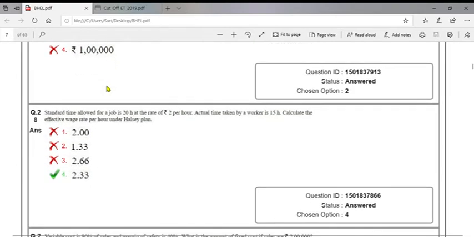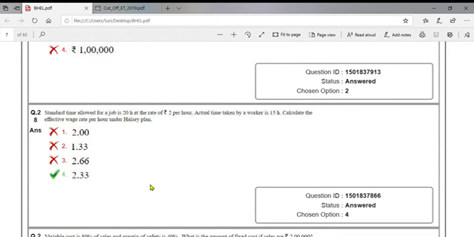Standard time allowed for a job is 20 hours at a rate of 2 per hour. Actual time taken by a worker is 15 hours. Calculate the effective wage rate per hour under Halsey plan. So under Halsey plan, time wages plus we will get 50% of time saving as bonus. So there is no need to byheart the formula. So here standard hours 20 hours and actual hours 15 hours. So time saved is 5 hours. So 5 hours, 2 rupees per hour. So it is 10 rupees.